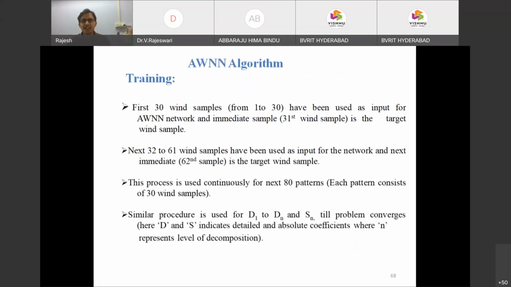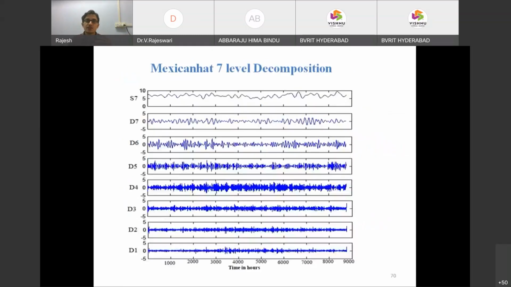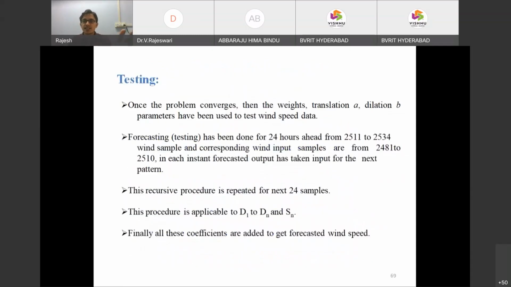The training algorithm is the same as the back propagation algorithm, with patterns taken in sample ranges one after another, for training and testing. These are the same figures.